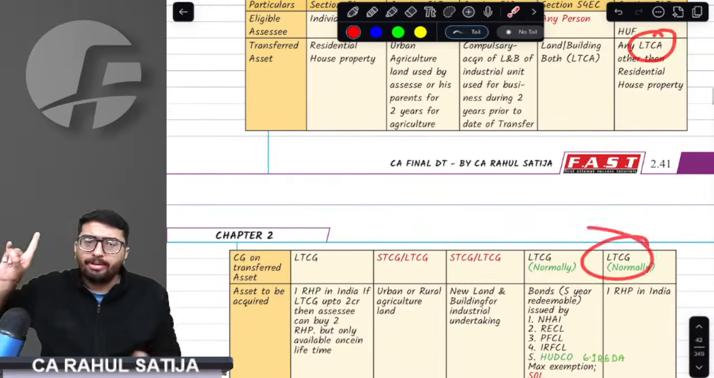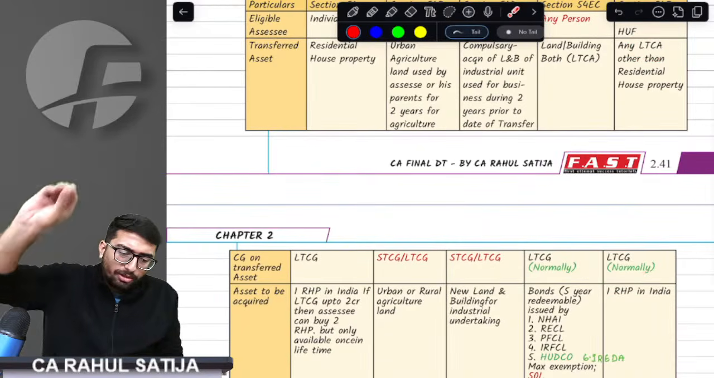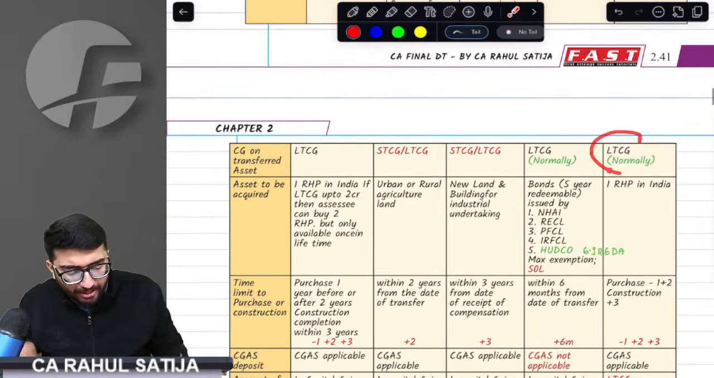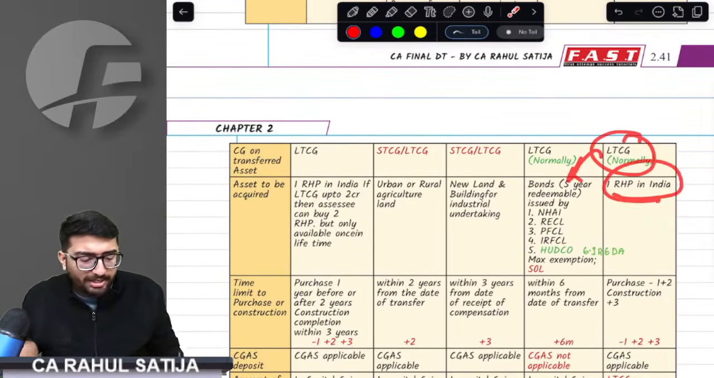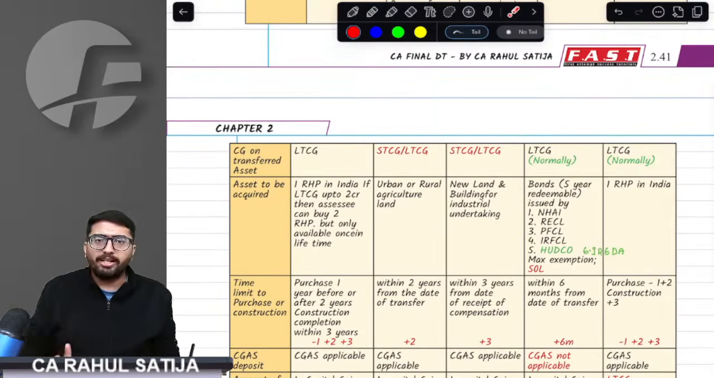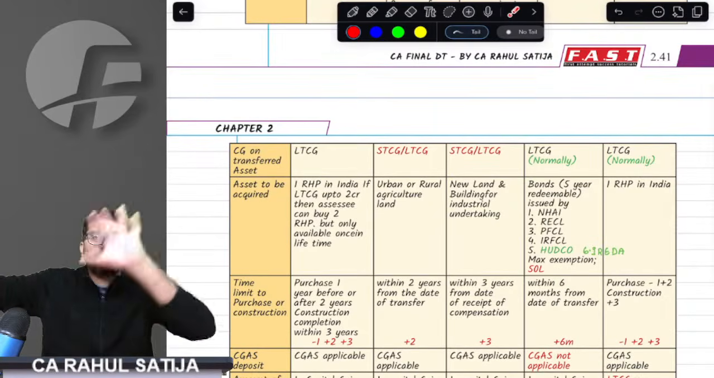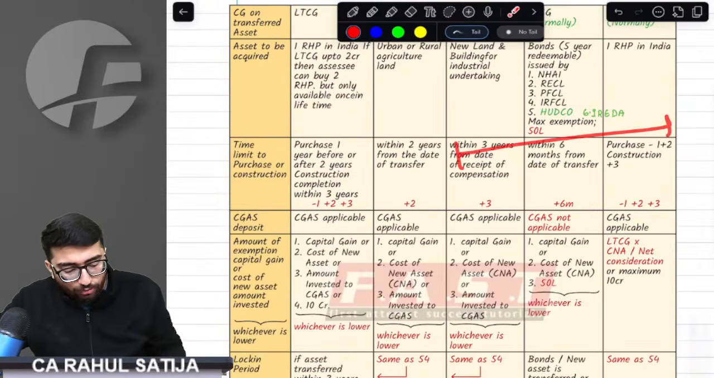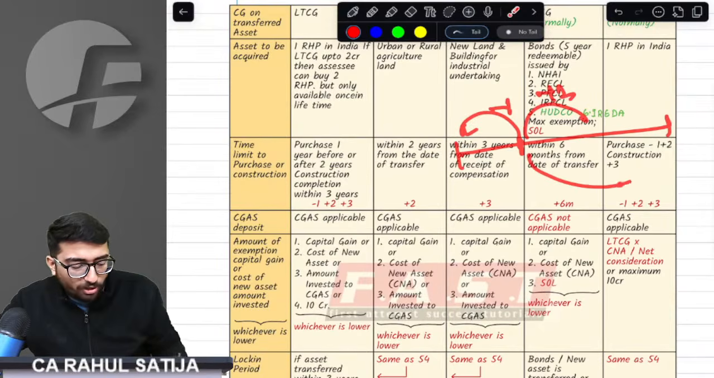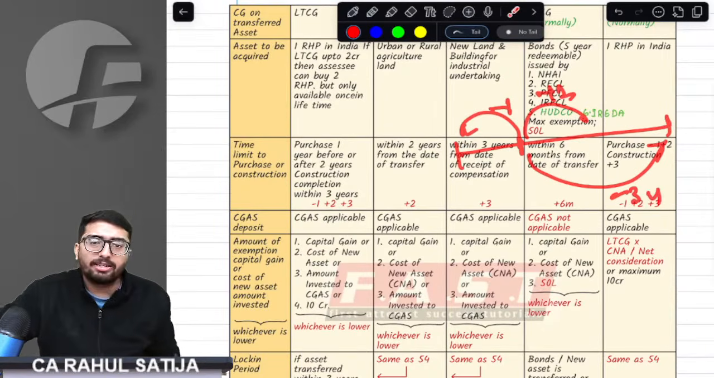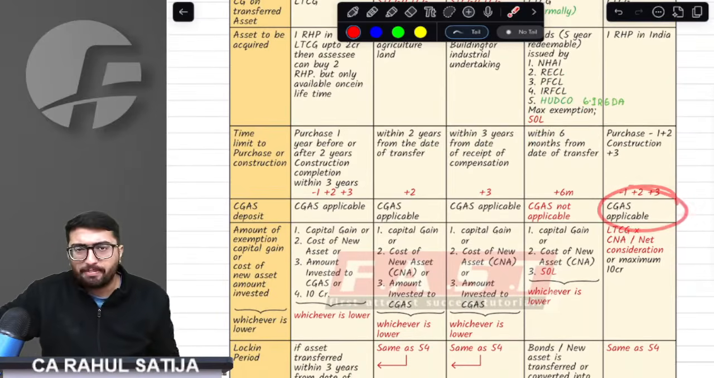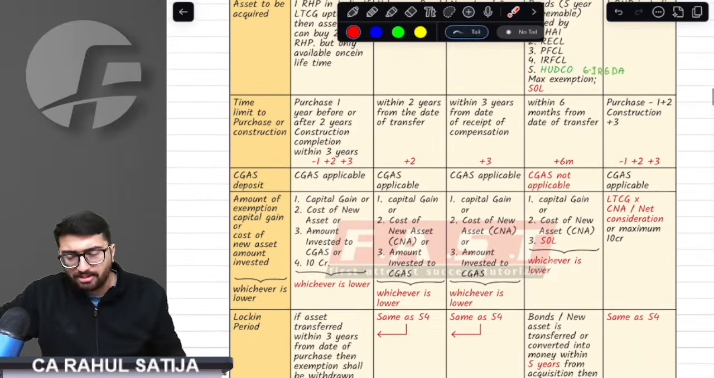Sir, capital gain can be short-term as well. In that case, whatever the capital gain is, we will exempt it provided that you buy one residential house property in India. Within how much time do you have to buy? From the date of transfer, either 1 year prior you can buy, or within 2 years you can buy, or within 3 years you can get it constructed. Whatever you want to do, you can do. CGAS is applicable. You have to deposit the money in CGAS up to the return filing date.